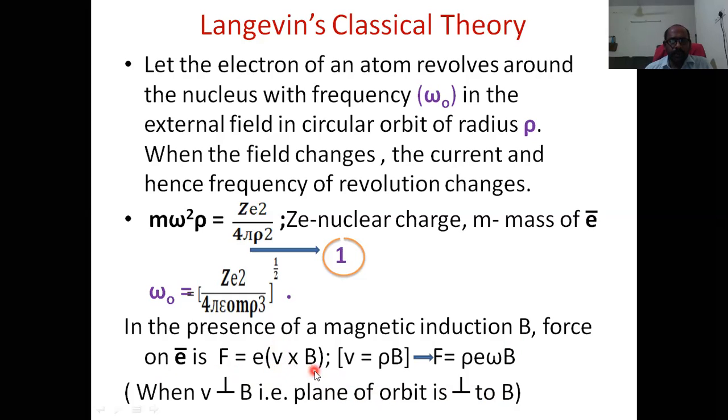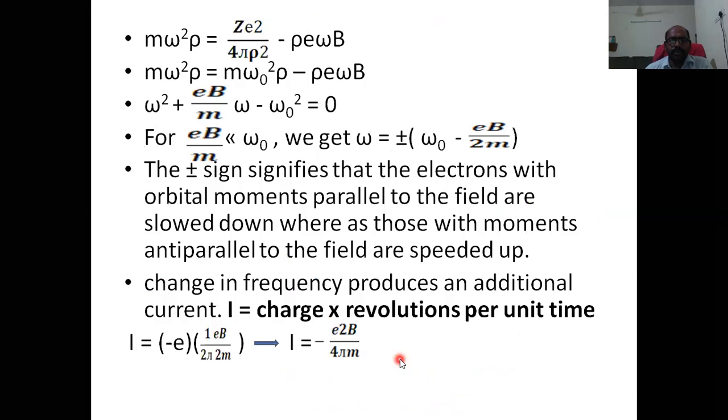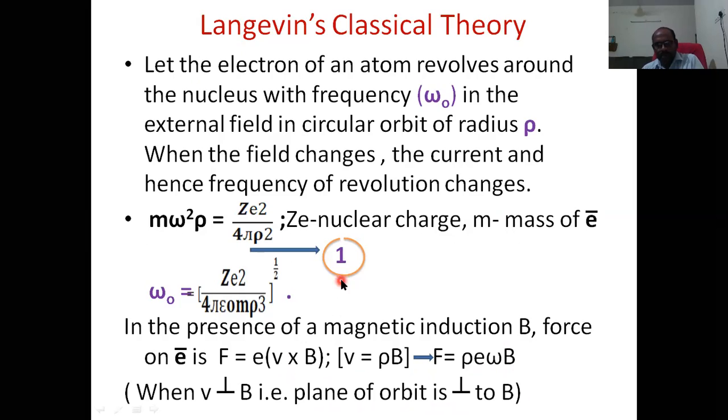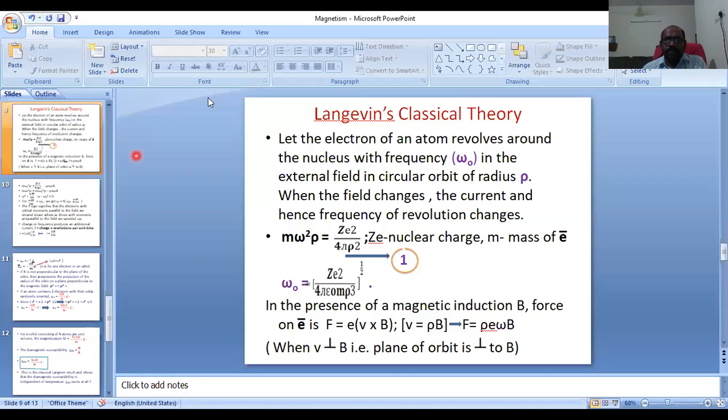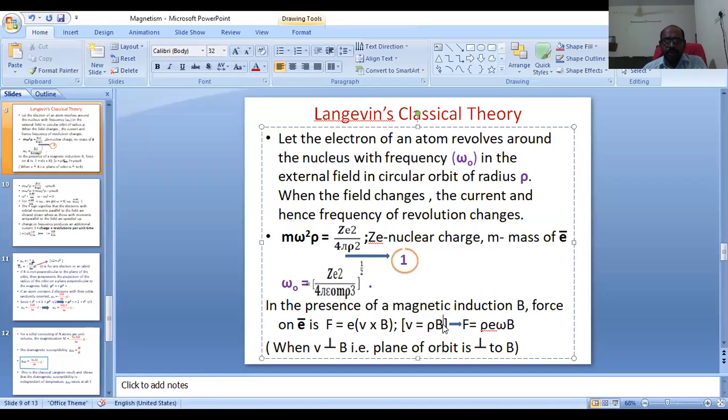V perpendicular to B means the plane of the orbit of the electron is perpendicular to the external field. Here we take this as maximum and substitute V is equal to rho omega. So we get rho omega B and e. Sorry, here it should be omega: V is equal to rho omega.